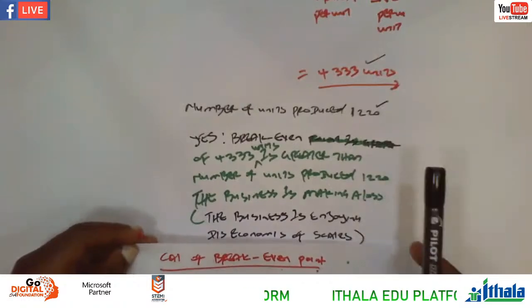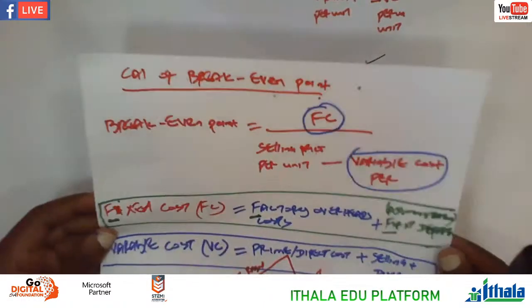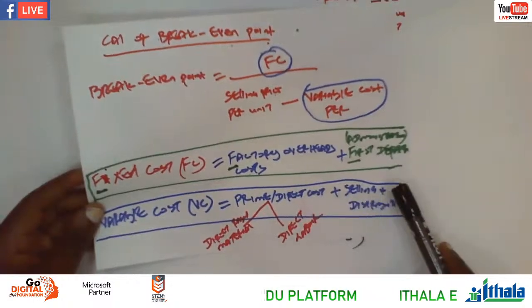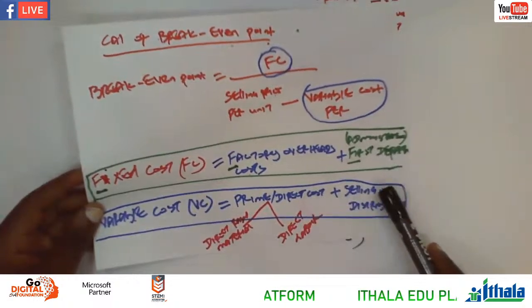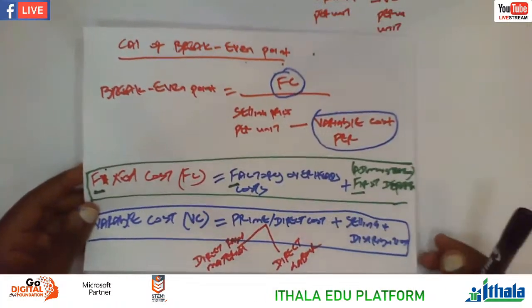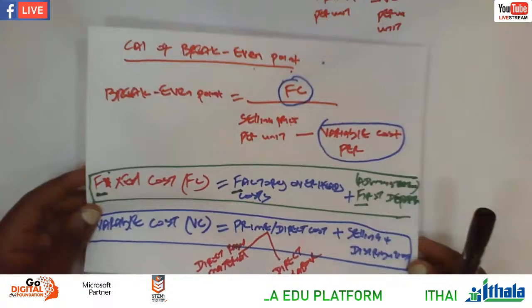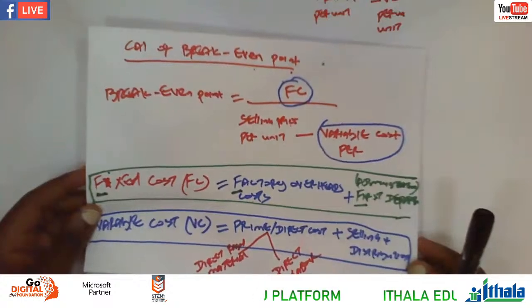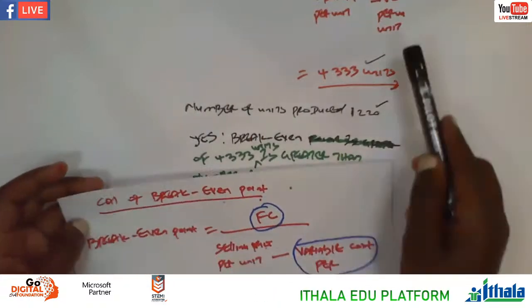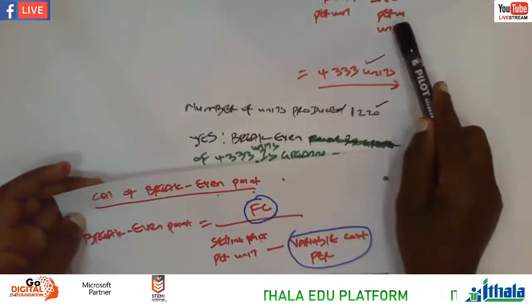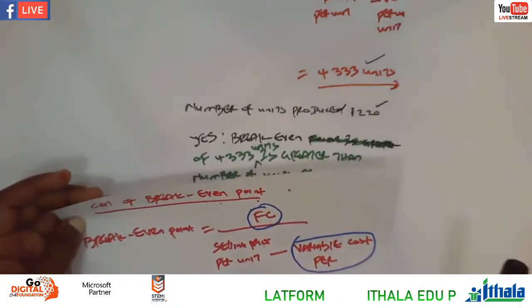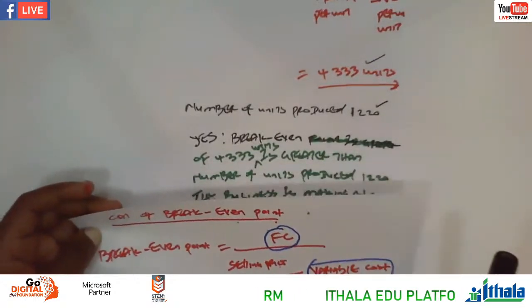And then there's a variable cost. What's the formula for the variable cost? Prime cost plus selling and distribution. Remember, a prime cost is a combination of direct raw material plus direct labor. That is note number 1 plus note number 2 is equal to prime cost, right? So we have to calculate that. Remember here, we don't need a variable cost, we need a variable cost per unit. So once you get that variable cost, you must divide by the number of units produced, right?